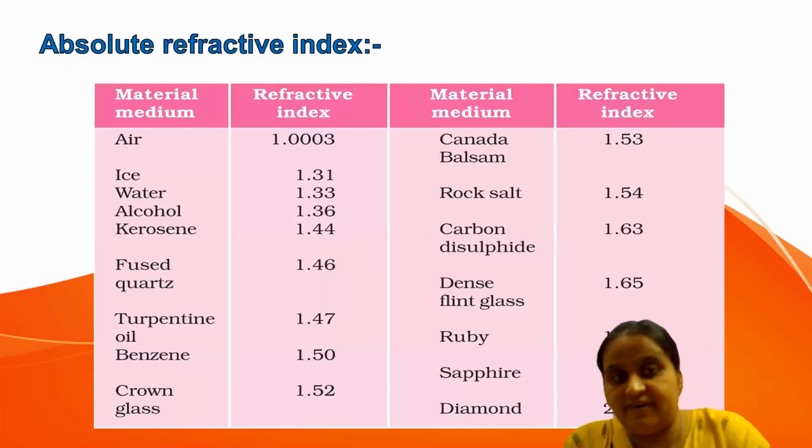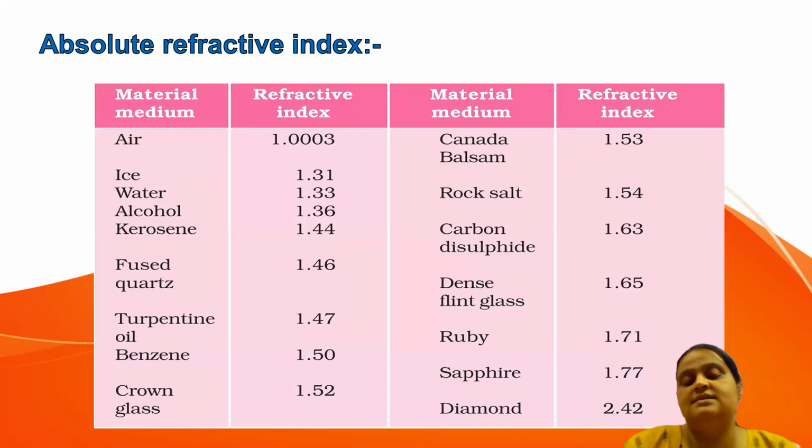Now, absolute refractive index. This table, as you can see on the screen, gives different material mediums, and we are finding the refractive index of these materials with respect to vacuum. Why are we saying vacuum only? Because this is the table for absolute refractive index.